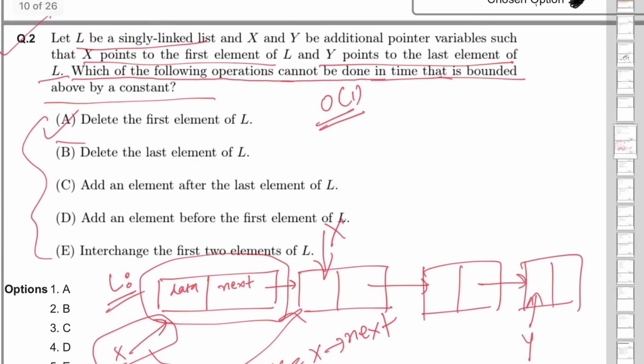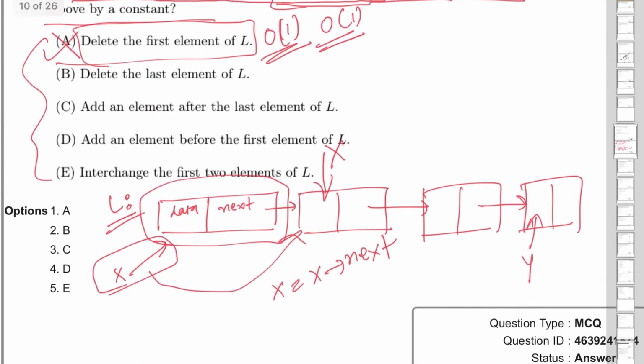So deleting the first element of L is actually a constant time operation, right? So this is not the answer, because it is asked that which operation cannot be done in constant time, right? So option A is not the answer. Now option B.